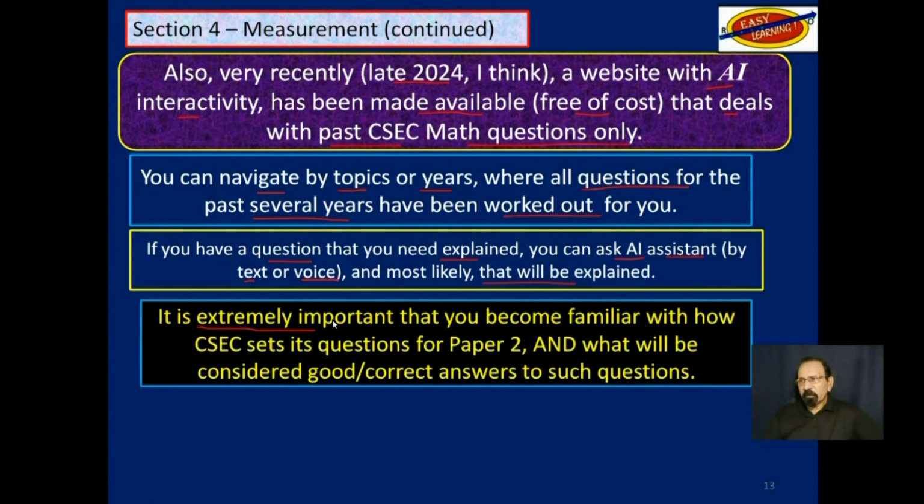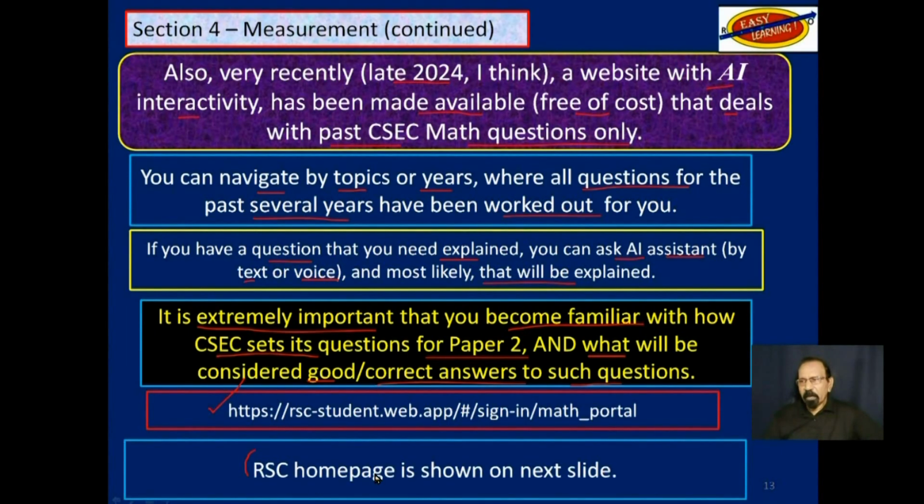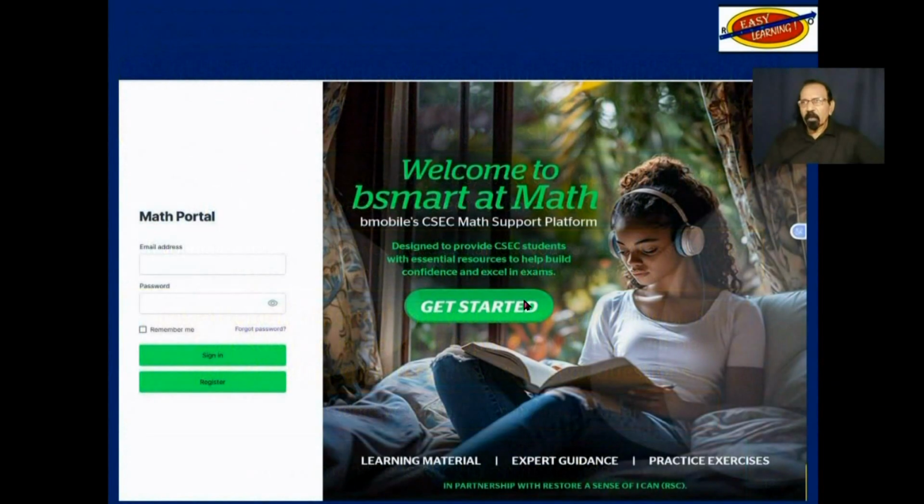It is extremely important that you become familiar with how CSEC sets its questions for paper 2 and what will be considered good or correct answers to such questions. This is the URL for that website. The home page for that website is shown on the next slide. This is the home page for that website.